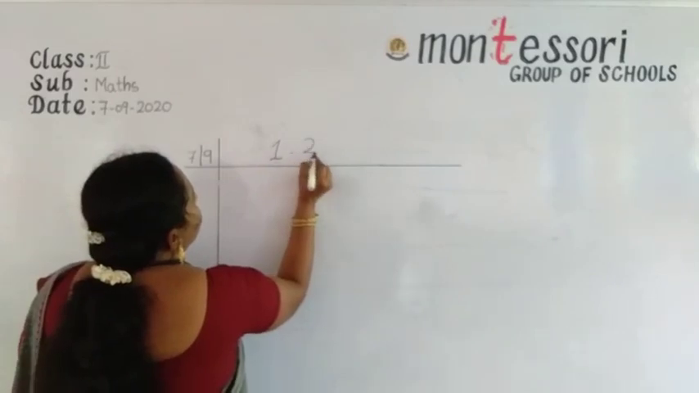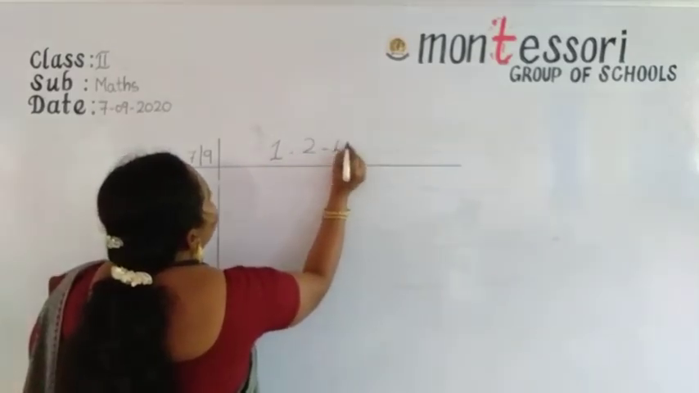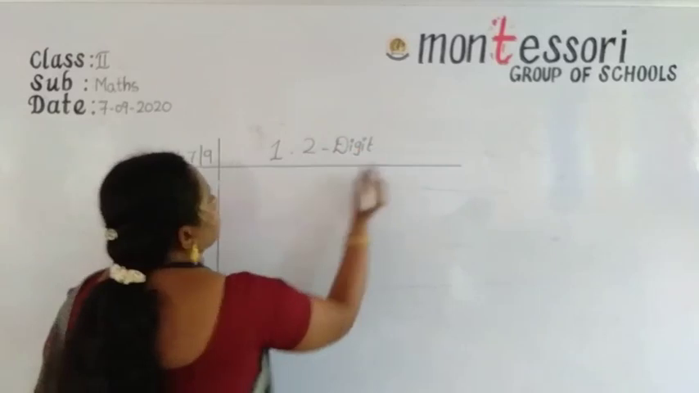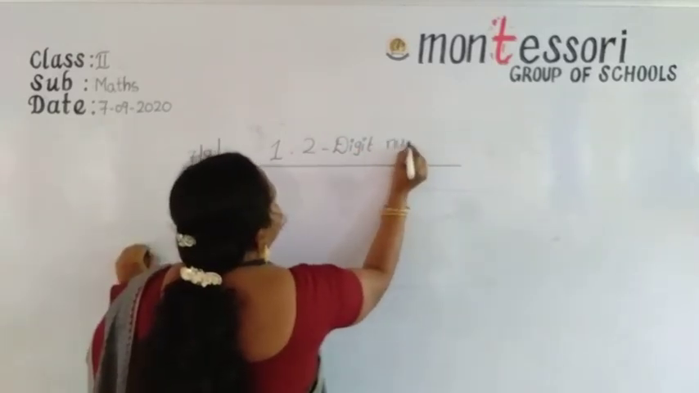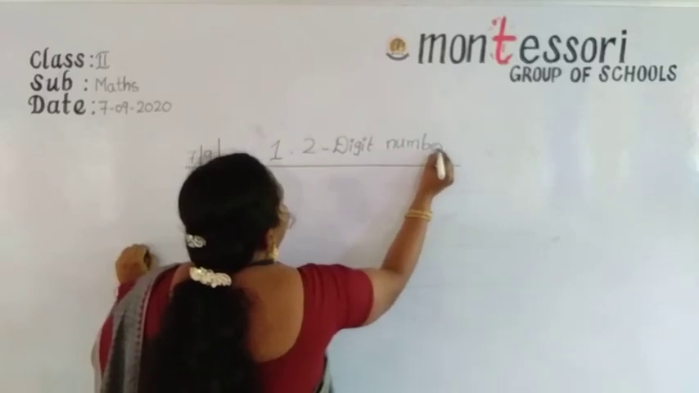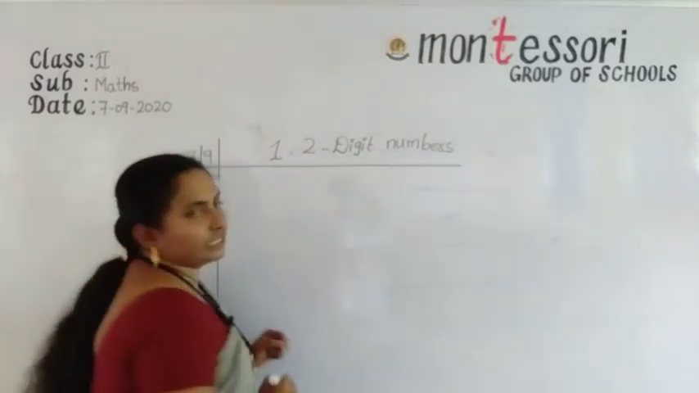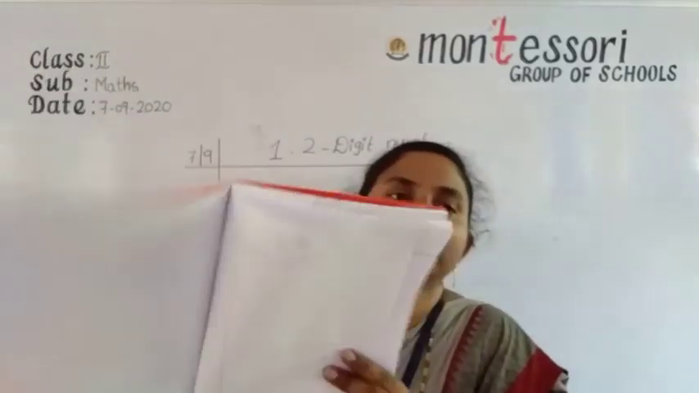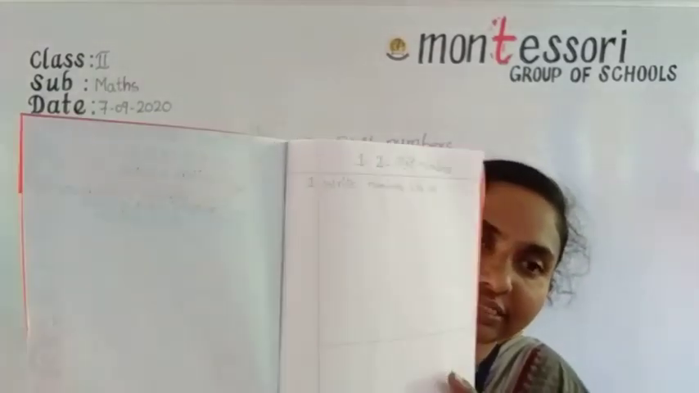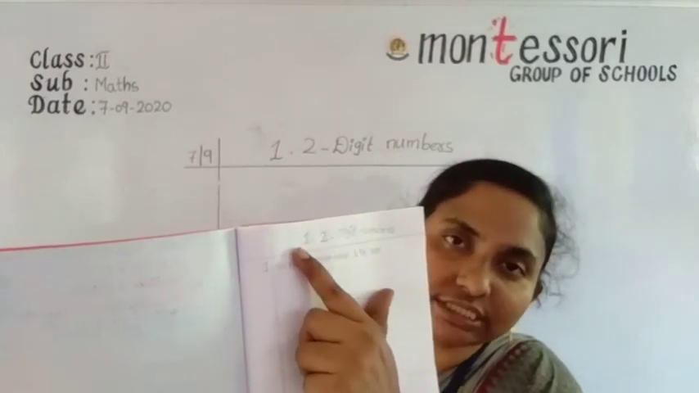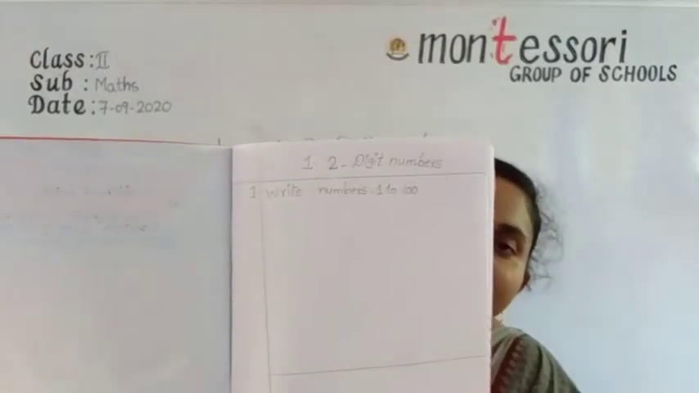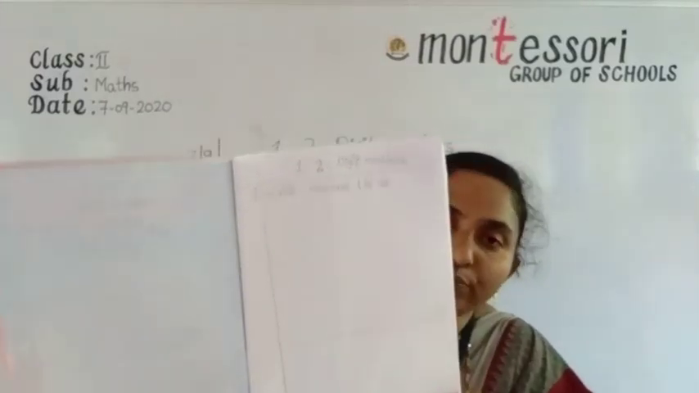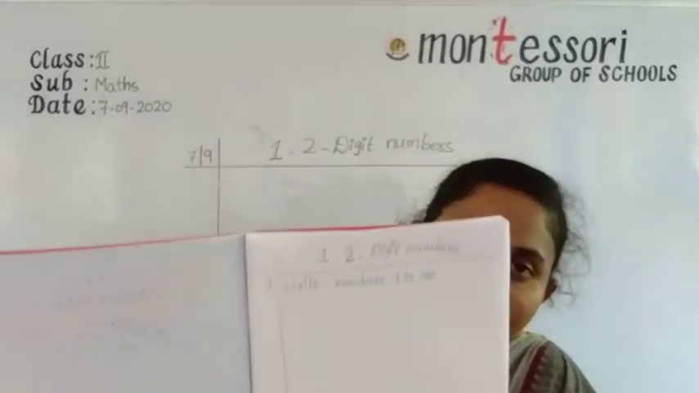Here, 2-digit numbers. Okay, 2-digit numbers. Now I will show your notebook. Listen, likewise you can write like this. Here, first chapter, 2-digit numbers. Okay, all of you take your notebook, take your pencil, sharpen the pencil and write with neat handwriting.